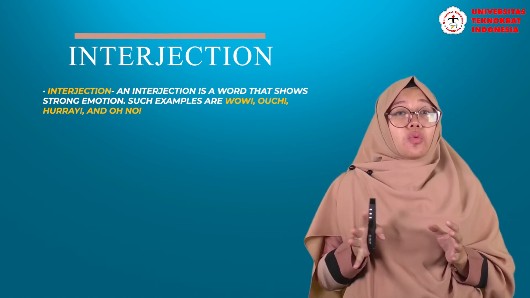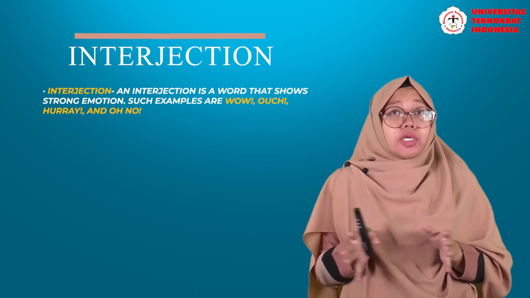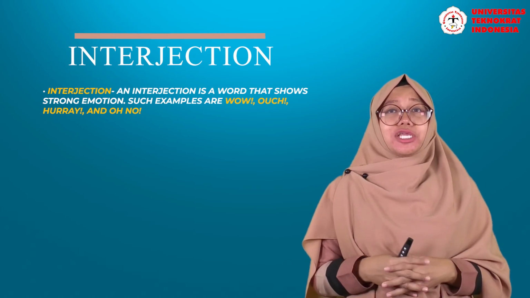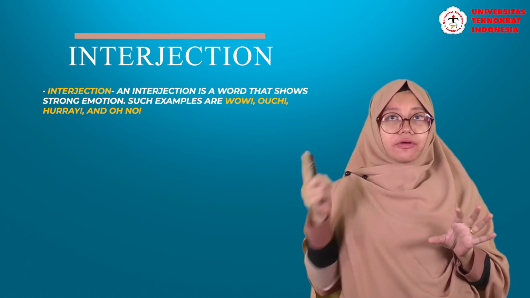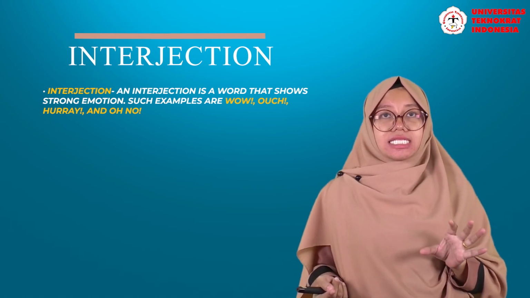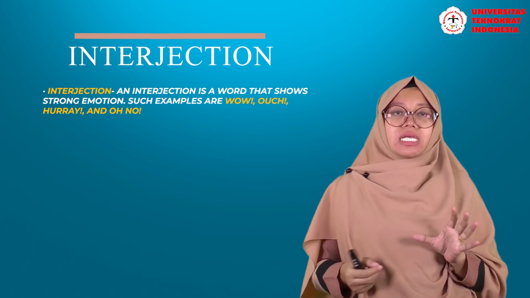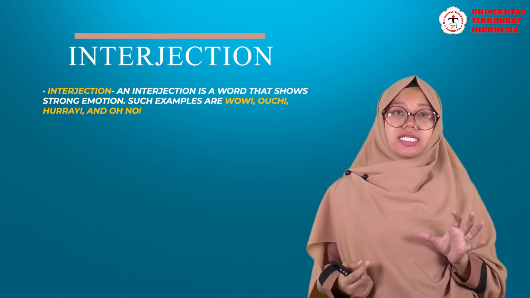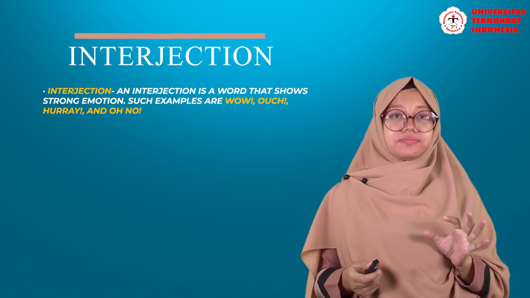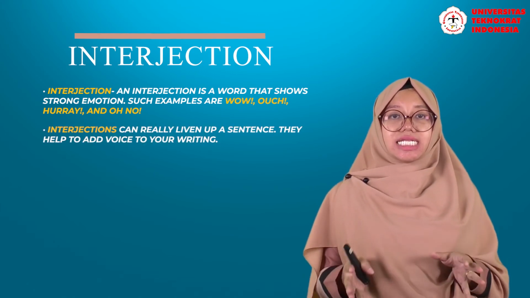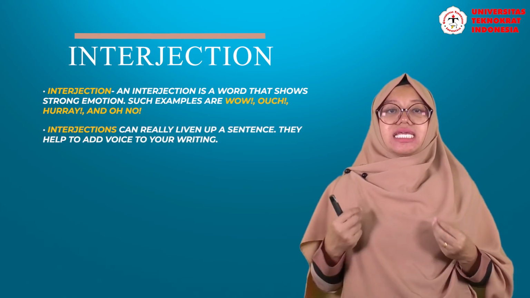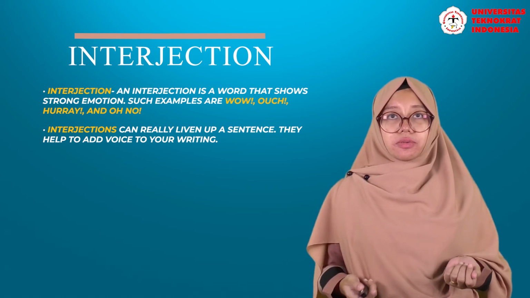For example, "Wow, I got a reward yesterday," or "Wow, you got a reward yesterday." "Wow" here shows an emotion. That's why in paragraph writing, we need to learn about interjections. Interjections can really liven up a sentence. They help to add voice to your writing.